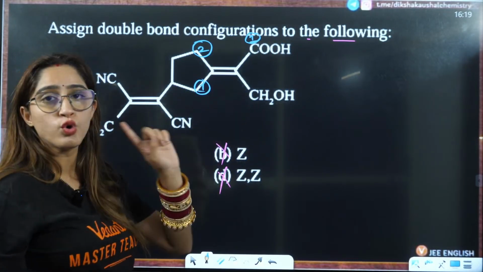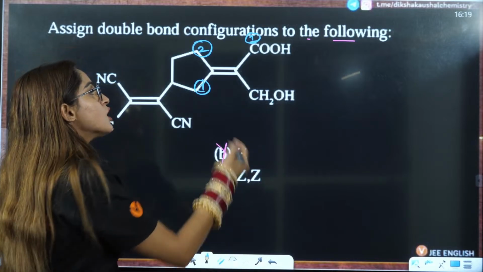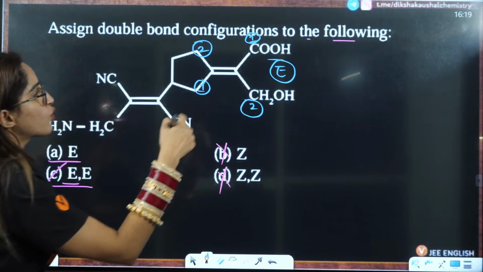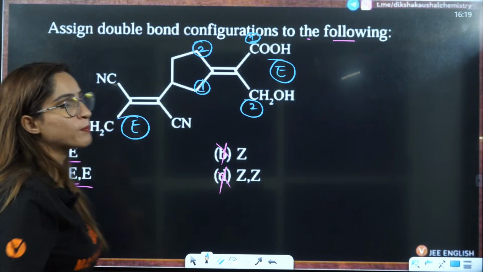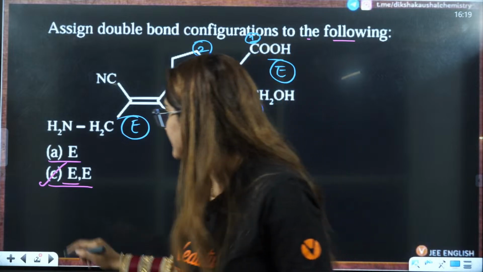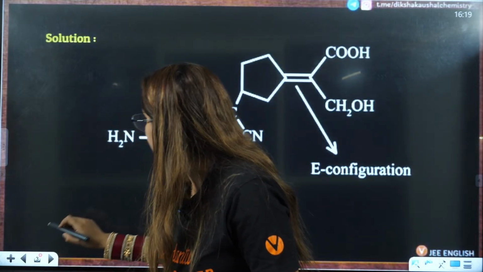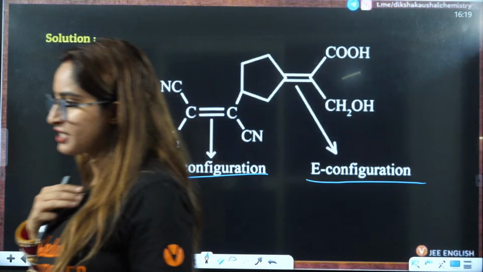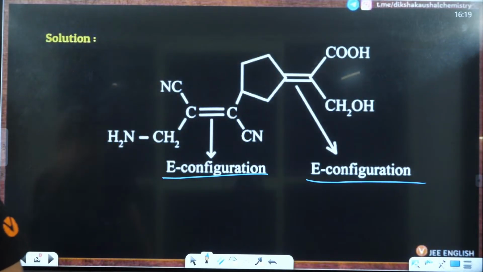This is attached to 2 hydrogens and 1 oxygen. So 3 oxygens has more priority. So the answer will be, this is also E because that is also opposite. So E is the correct answer. So C is going to be the correct answer. E configuration, E configuration. Is that clear to everybody or not?